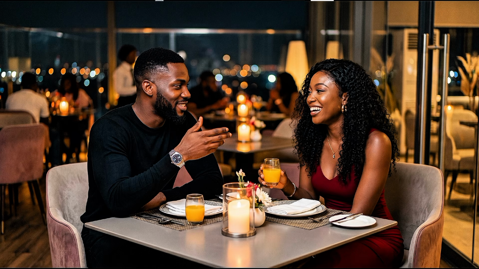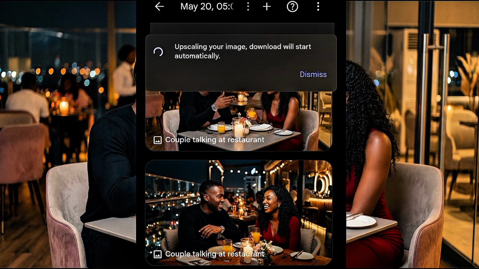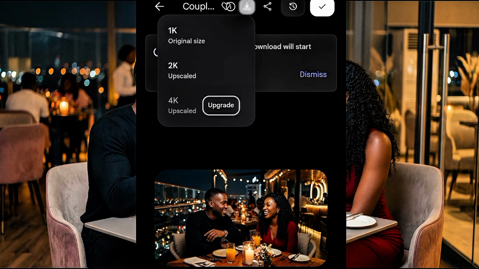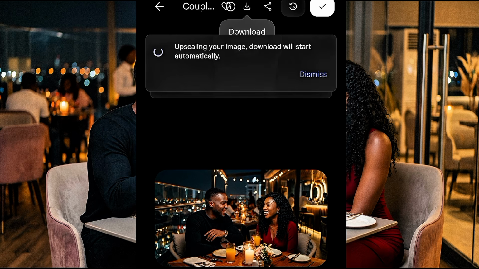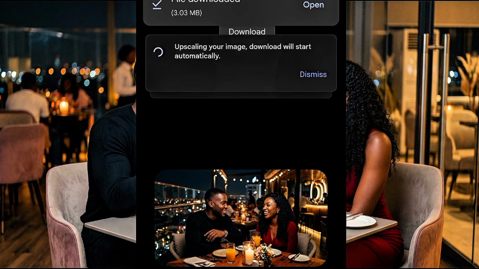Okay, now I'm going to download the second one also. Click it and then click the drop down arrow, 2K. It will upscale and be downloaded into your gallery successfully. All right, so now we are done generating our image.